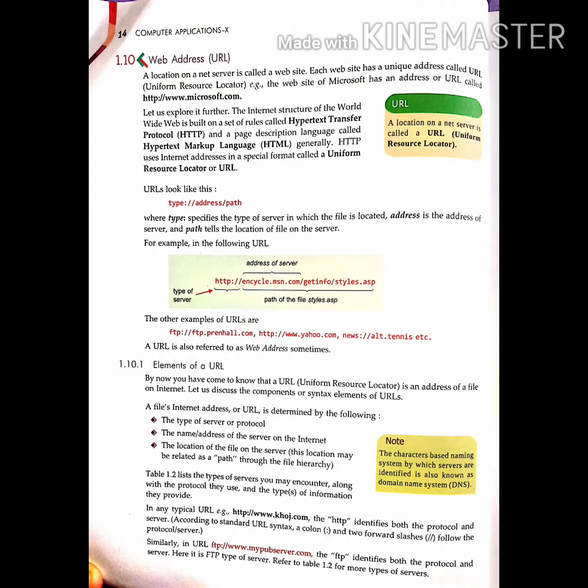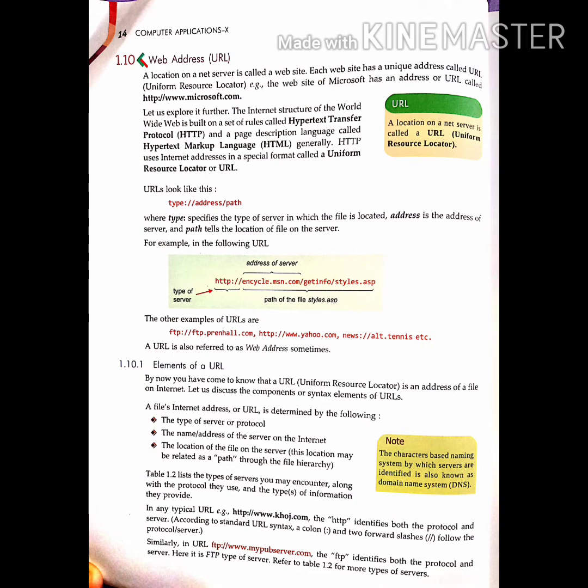Now let's talk about web address or URL. A location on a net server is called a website. Each website has a unique address called URL, Uniform Resource Locator. Example, the website of Microsoft is an address or URL called http://www.microsoft.com. A URL is also referred to as web address sometimes.